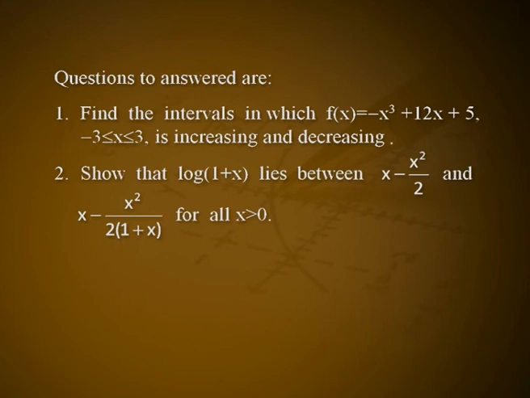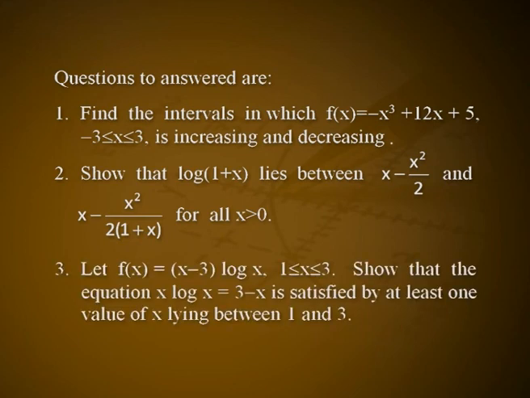Show that log(1 plus x) lies between x minus x² by 2 and x minus x² by 2(1 plus x) for all x greater than 0. Let f(x) equal (x minus 3) into log x, 1 less than or equal to x less than or equal to 3. Show that the equation x log x equals 3 minus x is satisfied by at least one value of x lying between 1 and 3.